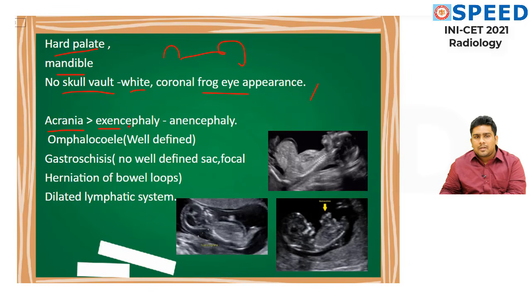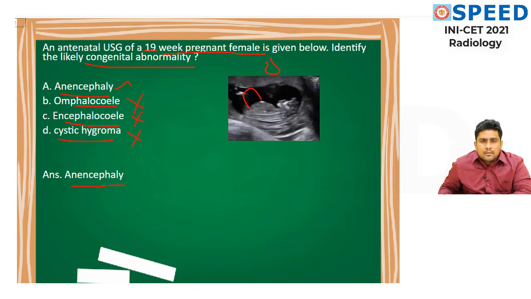Many people would not have been aware of it. Since the contents get absorbed by the amniotic fluid, you will see no crania as well as no brain parenchyma, which is called acrania plus exencephaly, anencephaly. Look at this diagram. This is absence of crania, hence I come to a conclusion that it is anencephaly.